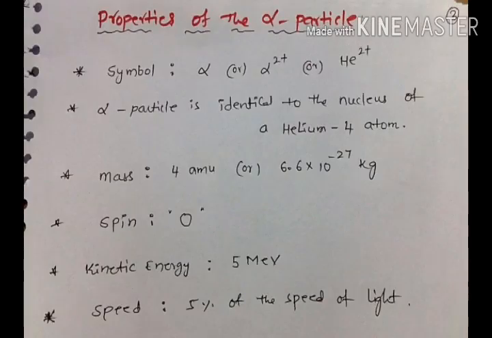Now let us know some properties of the alpha particle. An alpha particle is denoted with alpha or alpha 2 plus or helium 2 plus. Alpha particle is identical to the nucleus of a helium-4 atom. Mass of the alpha particle is 4 atomic mass units or 6.6 times 10 to the power of minus 27 kilograms. Spin of the alpha particle is 0. Kinetic energy of the alpha particle is 5 mega electron volts. Last one, speed of the alpha particle is 5% of the speed of light.